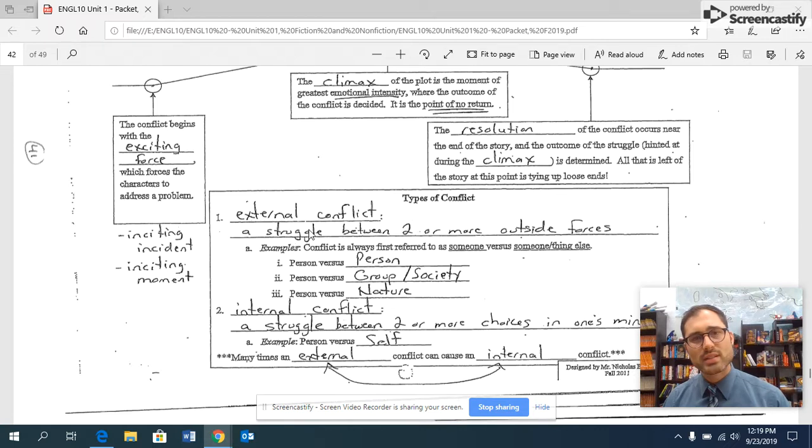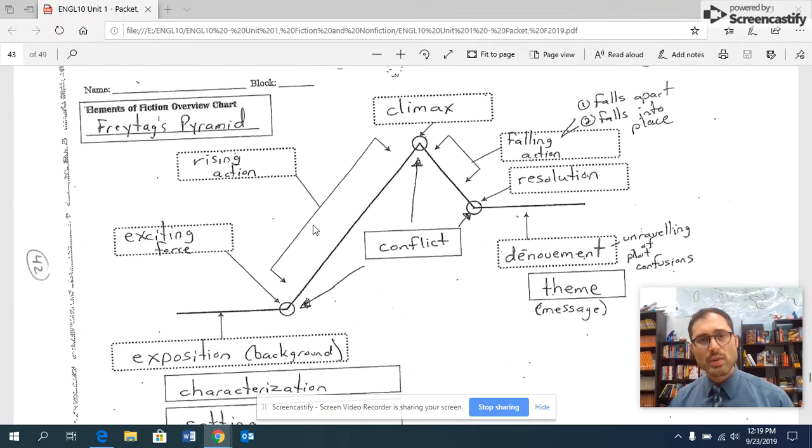Once we have this conception going on, then we take a look at the full Freytag's pyramid. And after we're introduced to the story, we have our exciting force. It builds to our climax, and then it falls into place in our resolution, or maybe it falls apart if it's a tragedy. And we get to a resolution where the problem is no more.